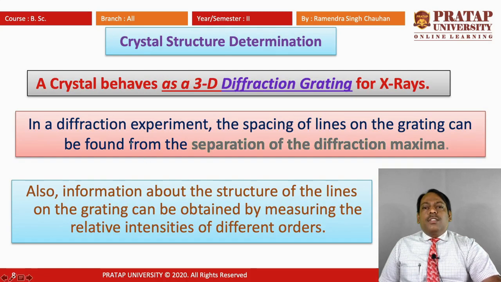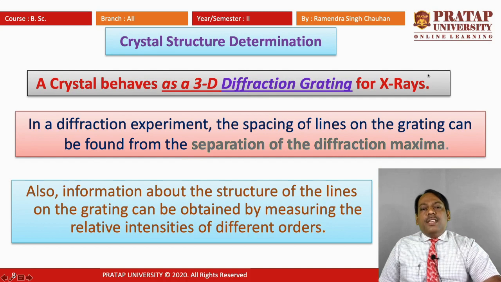First, as we discussed, a crystal behaves as a 3D diffraction grating for X-rays. We know the wavelength of X-rays is approximately 1 angstrom, of the order of angstrom, and the lattice spacing in a crystal is also of the same order.